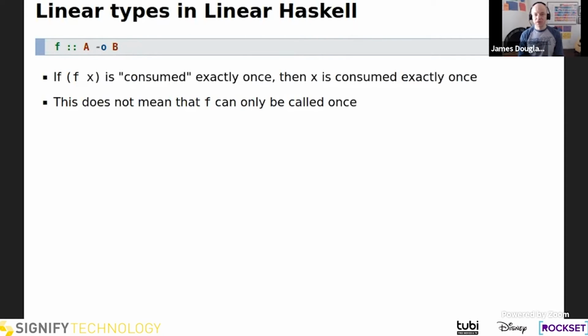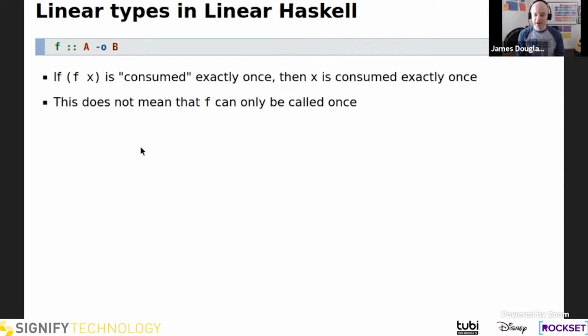And so a key difference here that I'm sort of fumbling to say is that F itself can be used many, many times. It's not that F will only ever have one reference or one usage. It's that it's F applied to a specific argument. That combination is what needs to be linear.